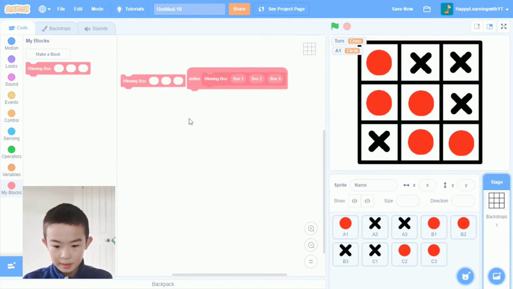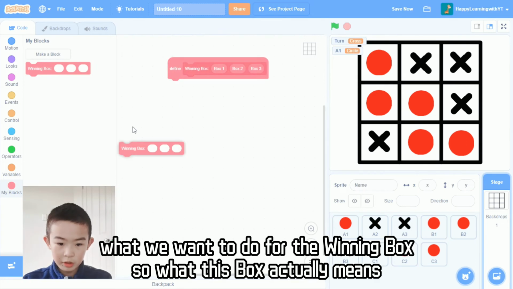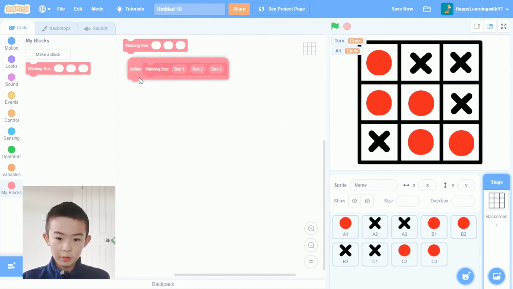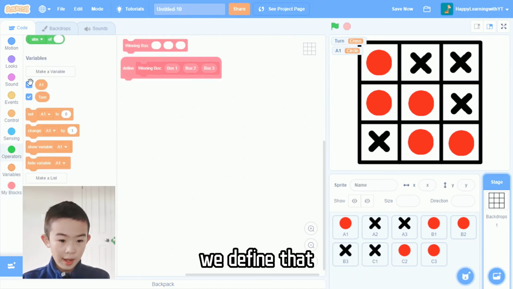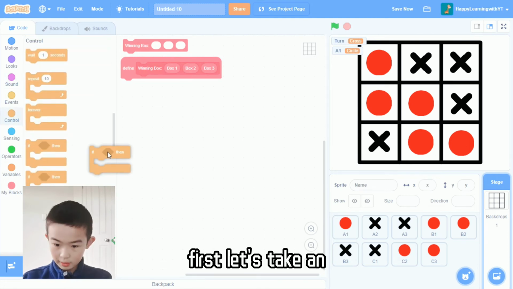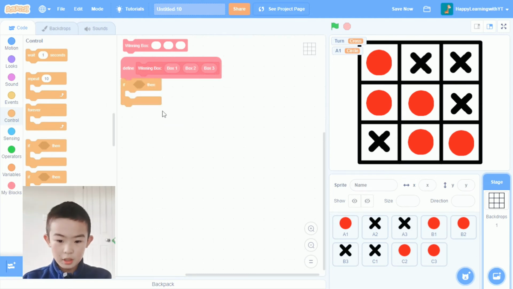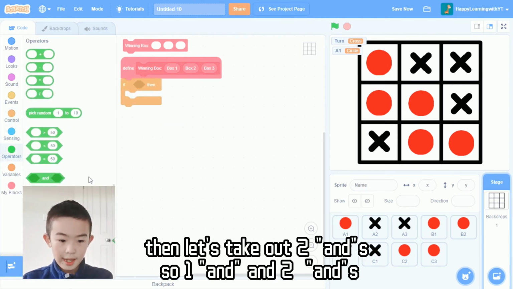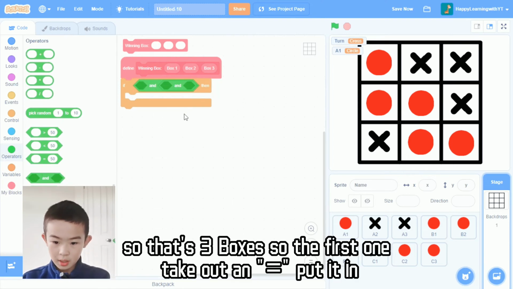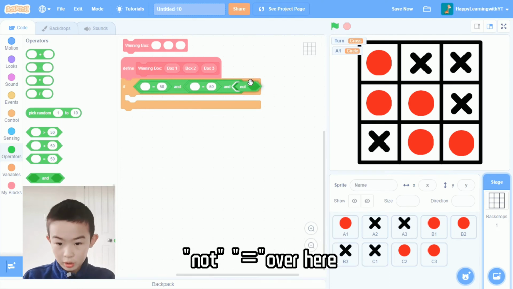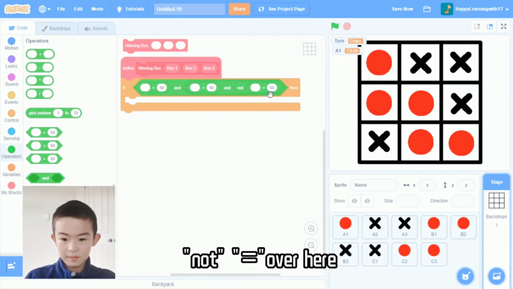So now let's say what we want to do for the winning box, what this block actually means, so Scratch knows. We define that. First, let's take an if. Then let's take out 2 ands, so 1 and 2 ands. That's 3 boxes. The first one, take an equal, put it in. The other one is also equal, but the last one is going to be not equal over here.